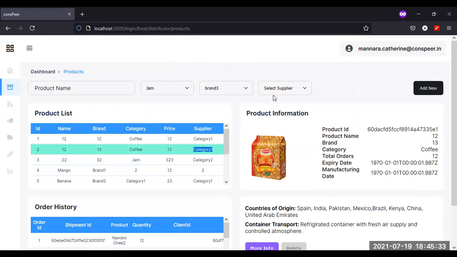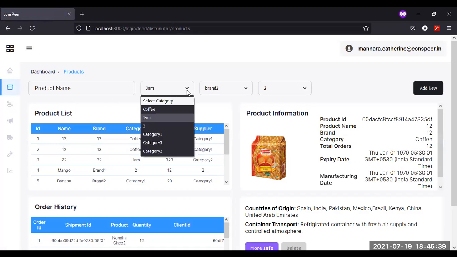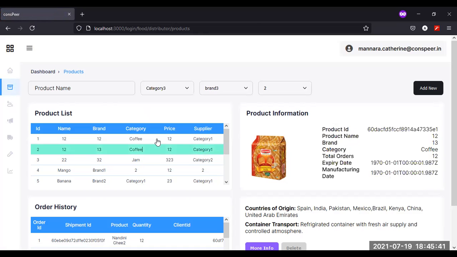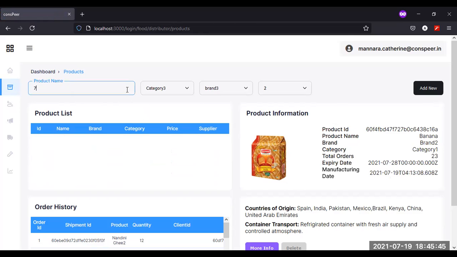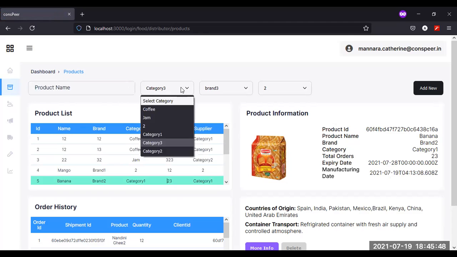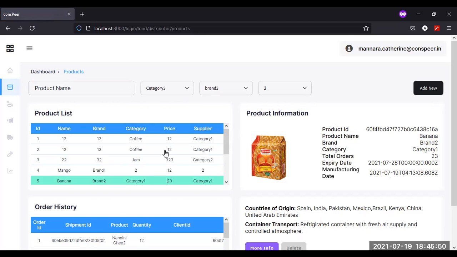Filter not working. Filter fully working. Okay. Filter stopped working for me. Filter does work. So what happens is, this is distributor.